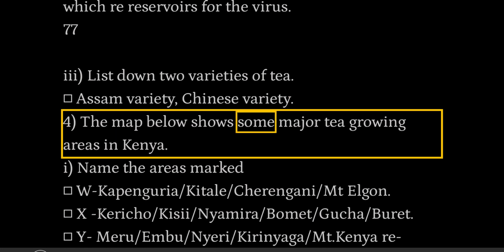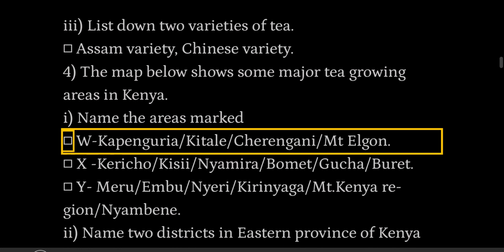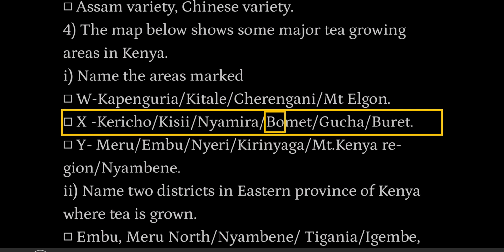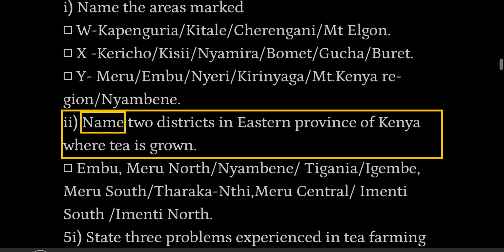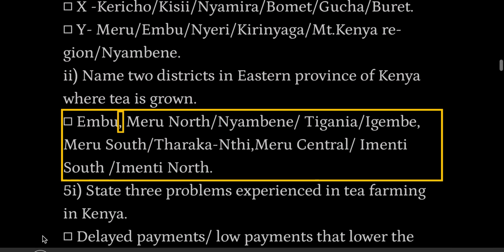4. The map below shows some major tea growing areas in Kenya. i. Name the areas marked W: Kapenguria, Kitale, Sheriangani, Mt Elgon. X: Kericho, Kisii, Nyamira, Bomet, Gachel, Bure. Y: Meru, Embu, Nyeri, Kirinyaga, Mt Kenya region, Nyambene. 2. Name 2 districts in eastern province of Kenya where tea is grown. Embu, Meru.